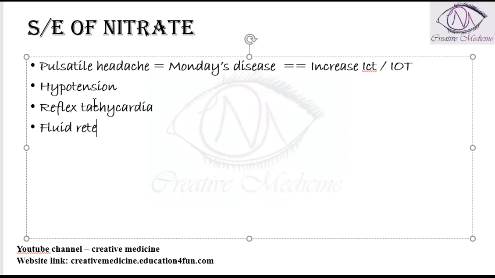The patient will also present with fluid retention, and pedal edema is also seen, and gastroesophageal reflux disease is also seen in the patient taking nitrates, because nitrates are vasodilators. Because they are vasodilators, they cause dilatation and relaxation of the smooth muscles. As a result, they relax the smooth muscles of the physiological esophageal sphincter, that is the lower esophageal sphincter. When nitrates relax the lower esophageal sphincter, the food from the stomach goes back into the esophagus,